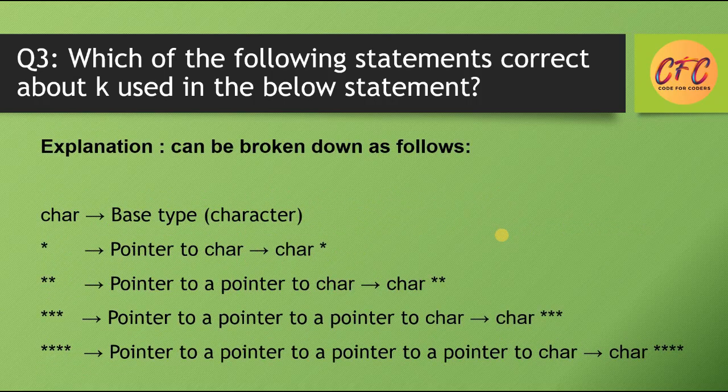Now I will explain how this option is correct. Explanation: char is a base data type, character. The first asterisk gives a pointer to a char. Two asterisks give a pointer to a pointer to a char. Three asterisks give a pointer to a pointer to a pointer to a char. Four asterisks give a pointer to a pointer to a pointer to a pointer to a char, then the pointer variable name and semicolon. In this way we have chosen the correct answer.